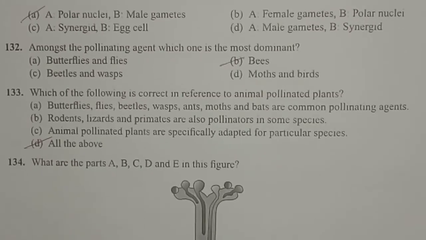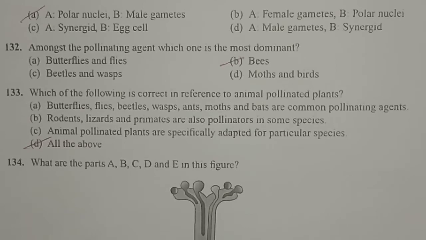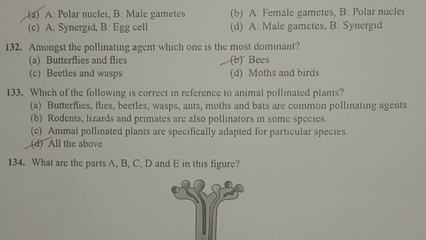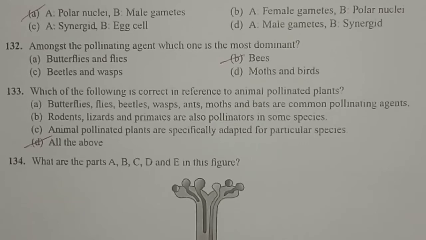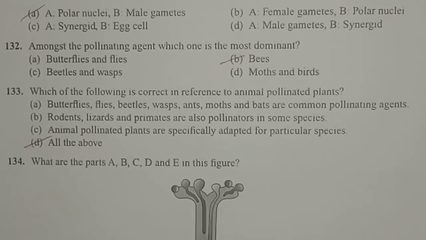Next question. Amongst the pollinating agents, which one is the most dominant? The most dominant pollinating agent is bees. Bees are the most common pollinating agents. We can say that they are the dominant pollinating agent among the insects.